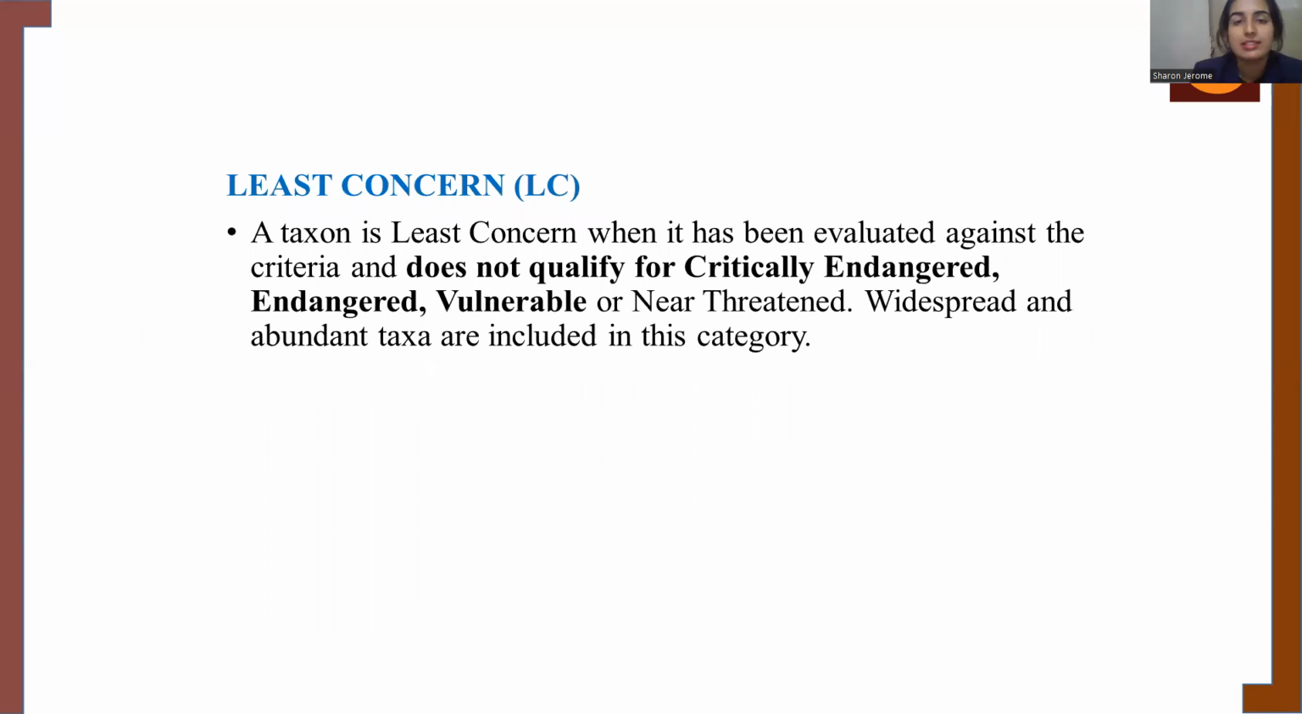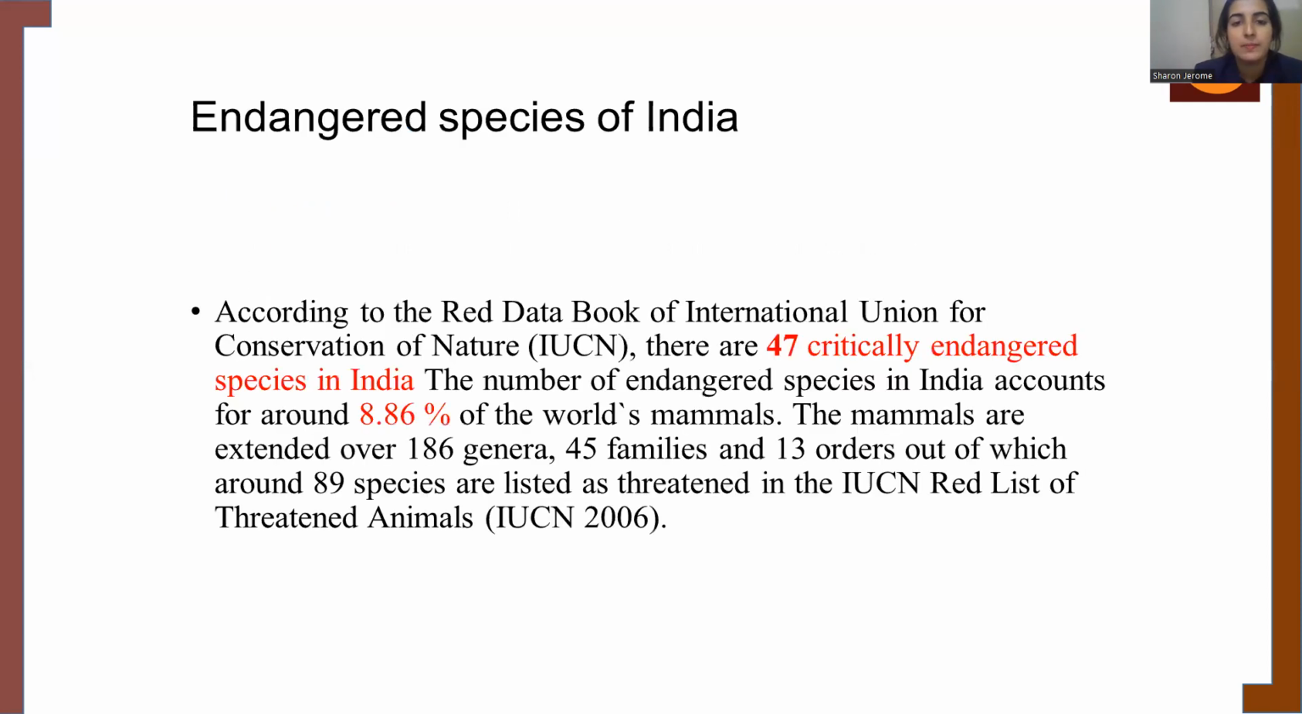The next category is the least concern category, which neither comes in the categories of endangered, critically endangered, near threatened, etc. These species are very abundantly seen in nature, and moreover the threats faced by them are manageable by them. That is why they are abundantly seen in nature. So this was all about the categories into which the taxons were divided.